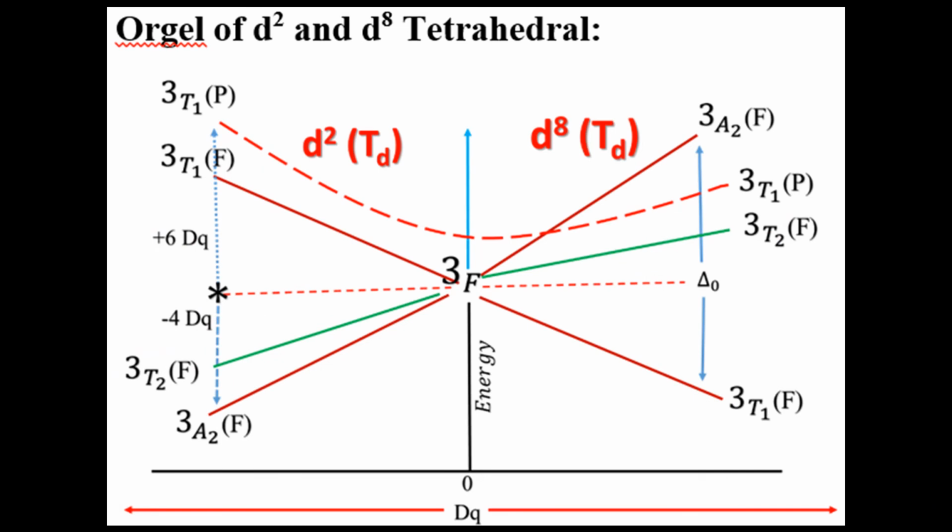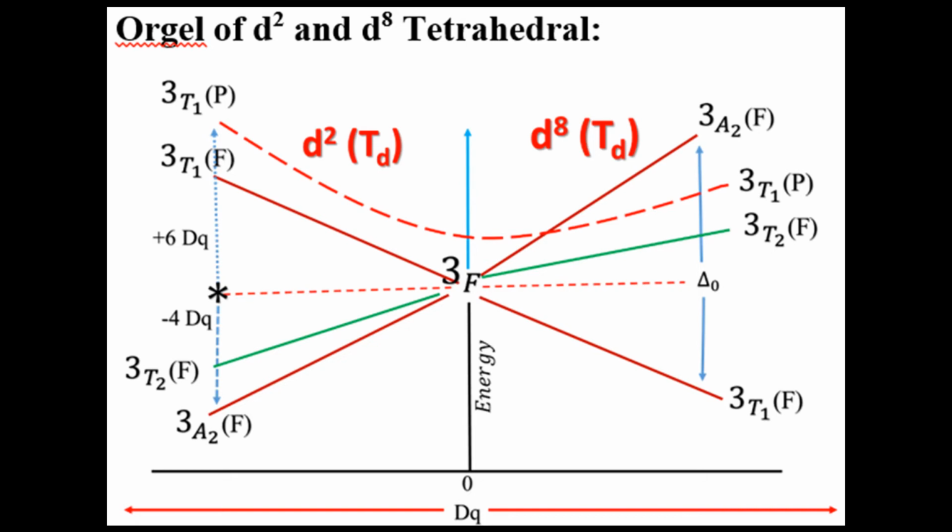In case of D2 and D8 systems in tetrahedral complexes, in case of D2 the ground state term symbol is 3F and the F orbital is split into 3. In case of D2, the top point is A2F, next T2F, and then energetically higher is T1F. But if you consider the p orbital, that is T1P.